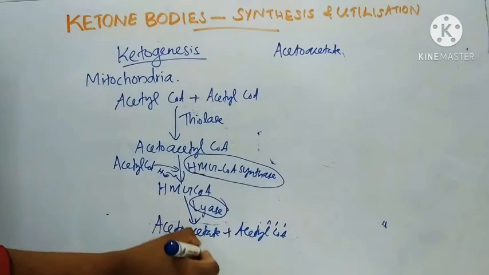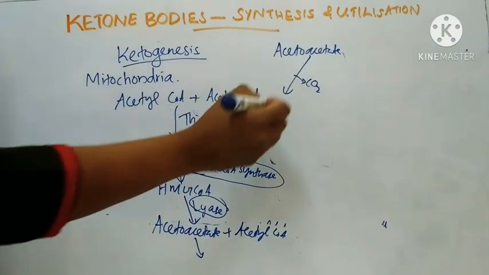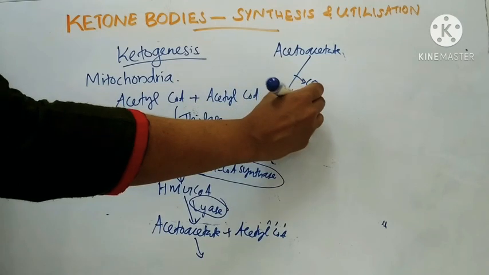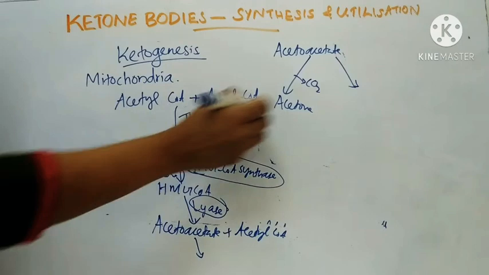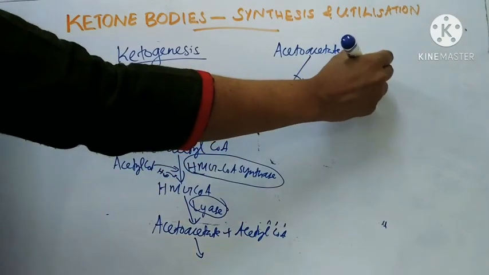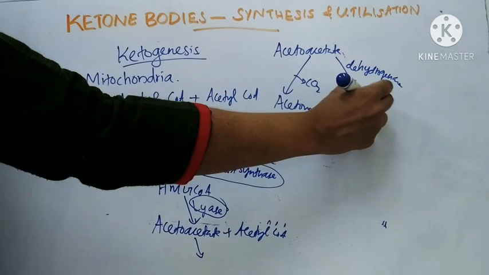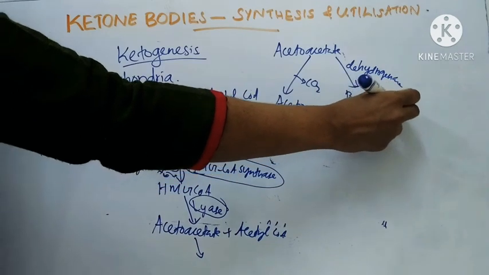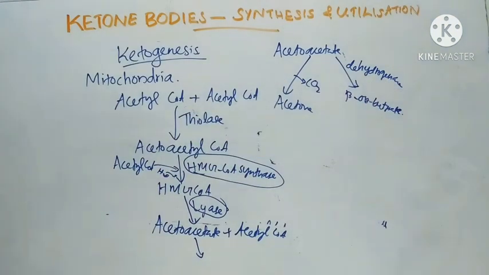This is a non-enzymatic process. Acetoacetate plus acetyl-CoA. Then by the enzyme beta hydroxybutyrate dehydrogenase, beta hydroxybutyrate is formed. So this is the synthesis of these ketone bodies.